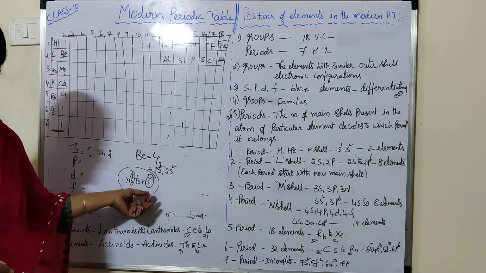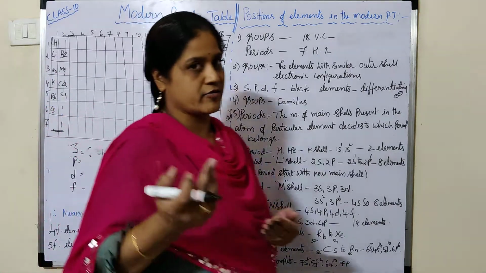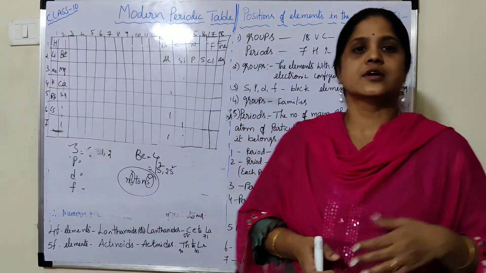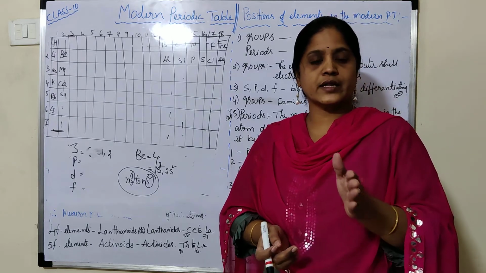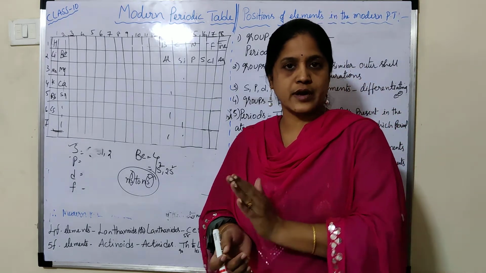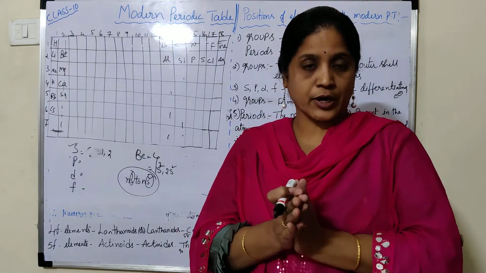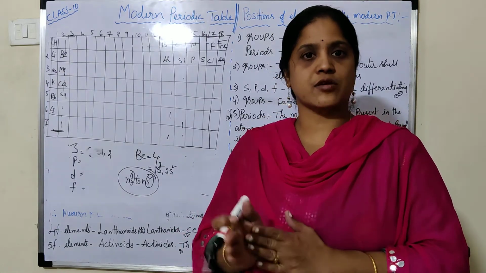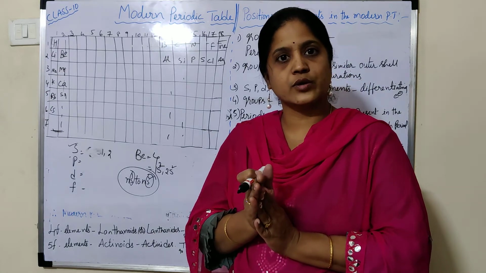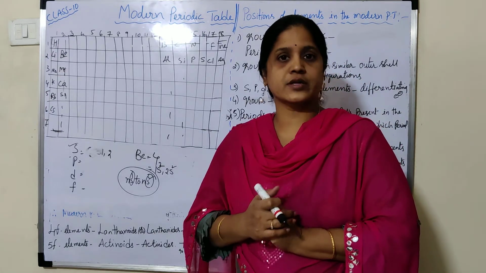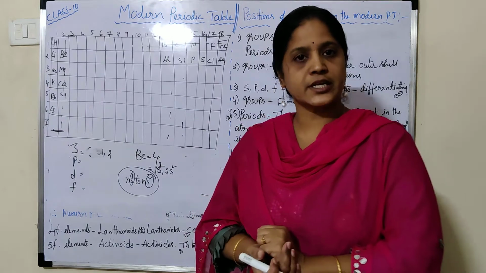Due to that, the differentiating electron. So what is the differentiating electron? When we are writing the electronic configuration of a particular atom, the last electron enters into which orbital, that electron is known as the differentiating electron.